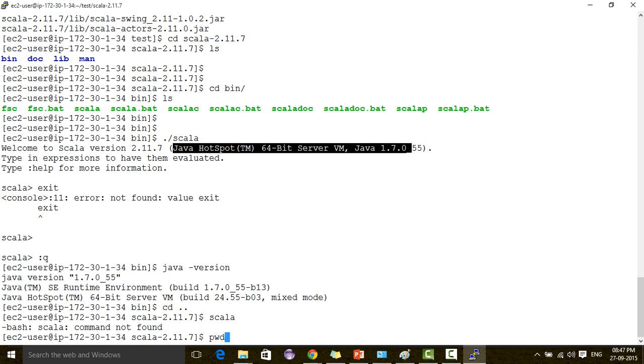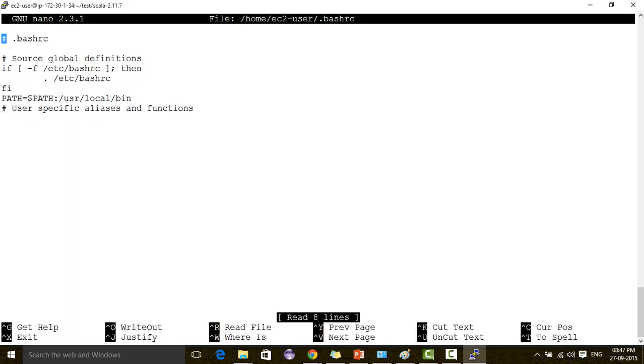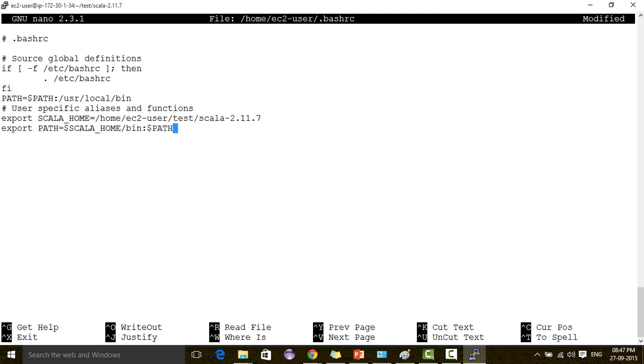To make this proper, I'm going to set the environment variable of SCALA_HOME. So I'm putting the environment variable: export SCALA_HOME equal to this location, export PATH equal to $SCALA_HOME/bin:$PATH.